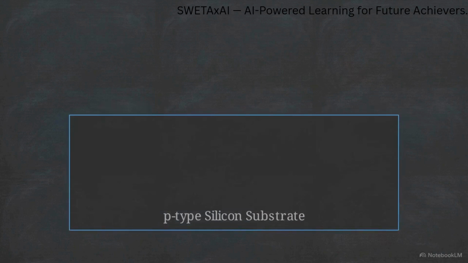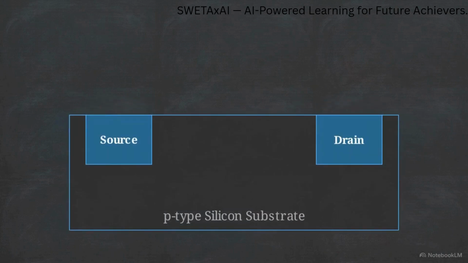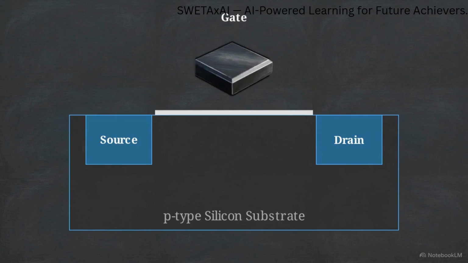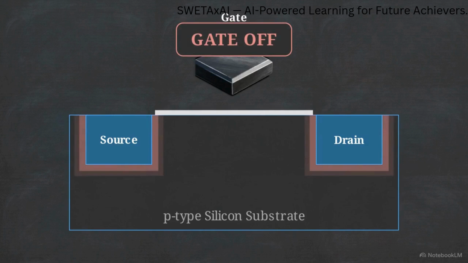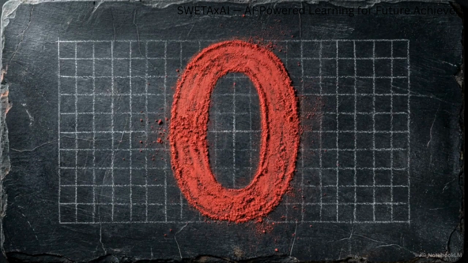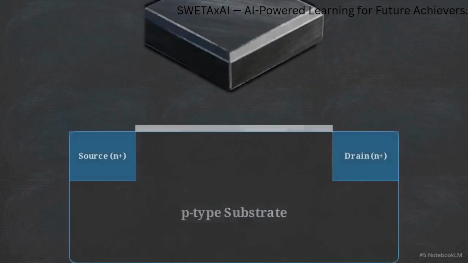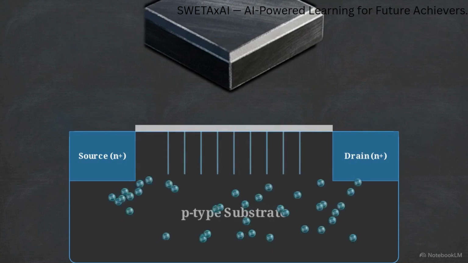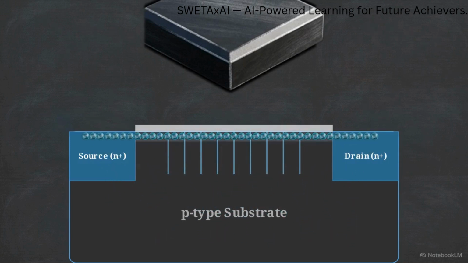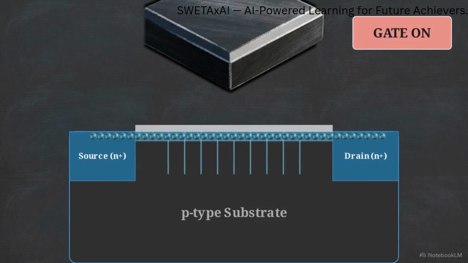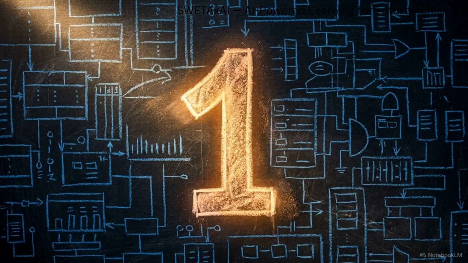This is the anatomy of a MOSFET, featuring a source, drain, and gate, with an ultra-thin insulating layer of silicon oxide. In the gate-off state, the depletion regions naturally block the flow of current. This non-conducting state represents a binary 0. When we apply voltage to the gate, it generates an electric field passing through the insulating oxide layer. This field attracts charge carriers to the surface, forming a conductive bridge that allows current to travel from source to drain. With current flowing through the channel, the switch represents a binary 1.